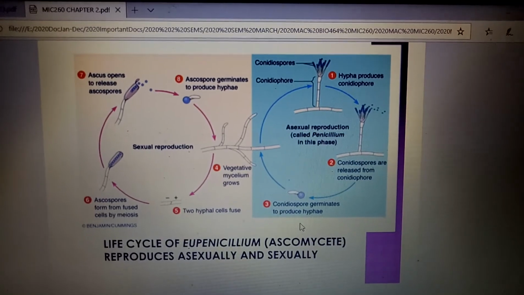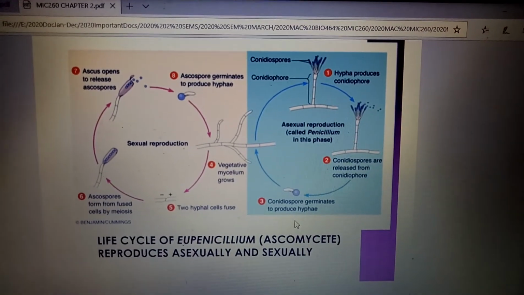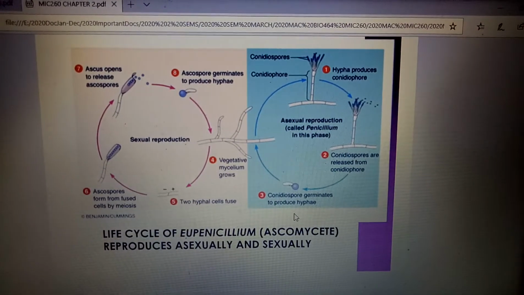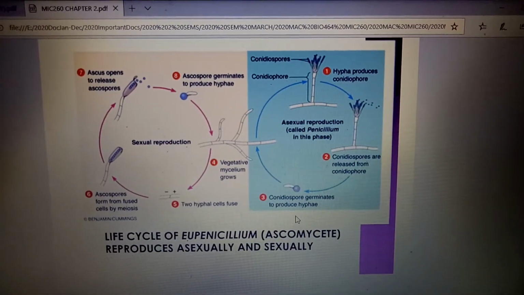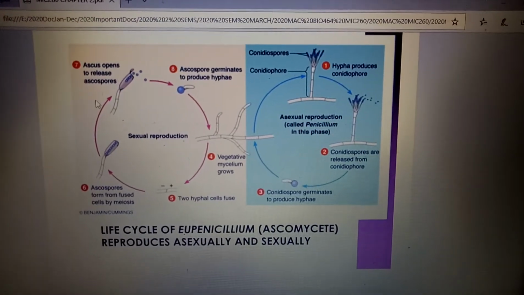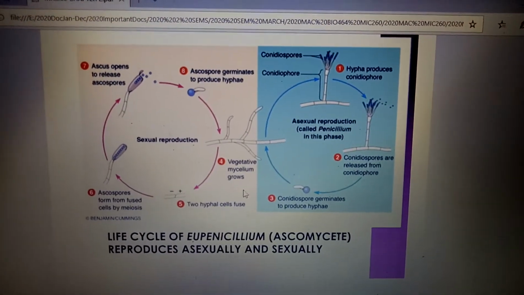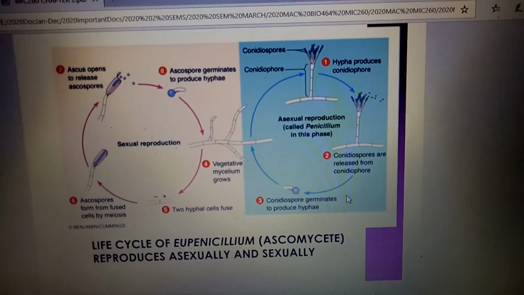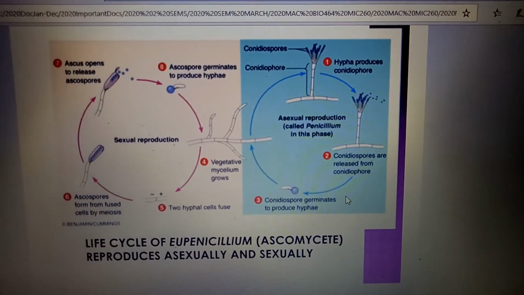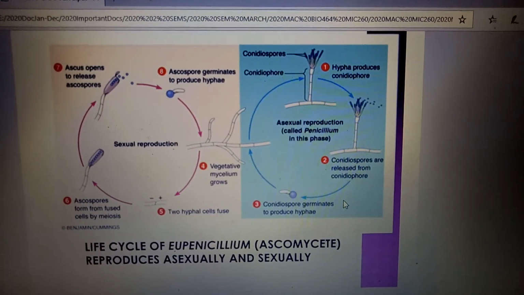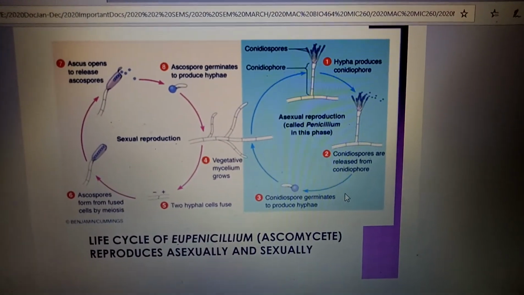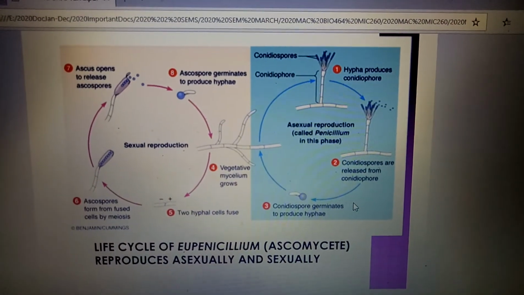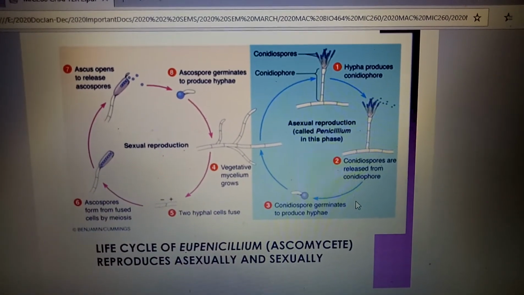The process is not too complicated, but how many steps are there? Eight steps altogether, from number 1, number 2, number 3, 4, 5, 6, 7, and 8. It's a very simple cycle for both asexual and sexual reproduction. As you can see here, the right-hand side is the asexual reproduction.